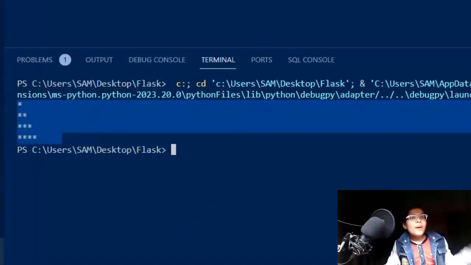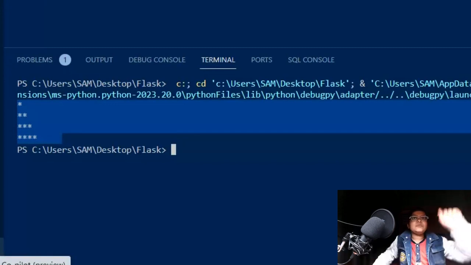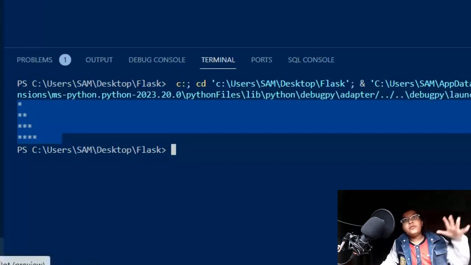And there we go. You may be like, wait, why did it do only 4? Because if you remember, Python starts with 0. That's why it will leave one of them. So if you say 6, it will be 5. If you do 10, then it will be 9, and so on.